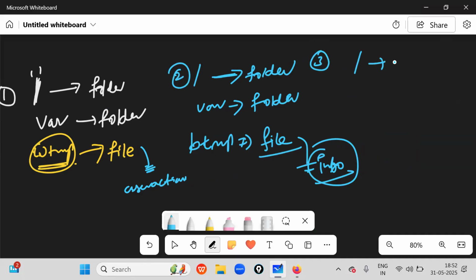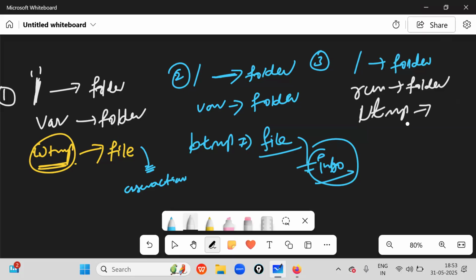Simple. Forward slash is a folder. Inside forward slash, we have a folder called run. Run is a folder, boss. Inside run, we have a file called UTMP. That's all. This is a file which contains some information.